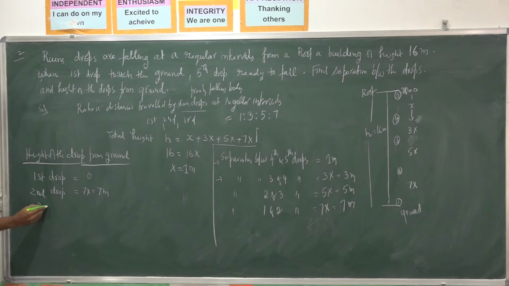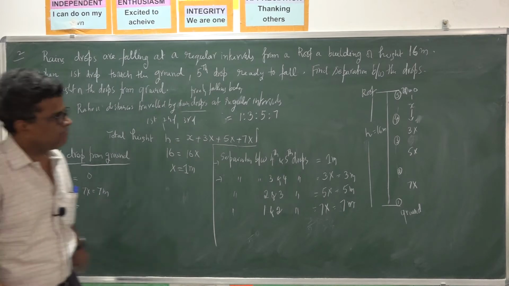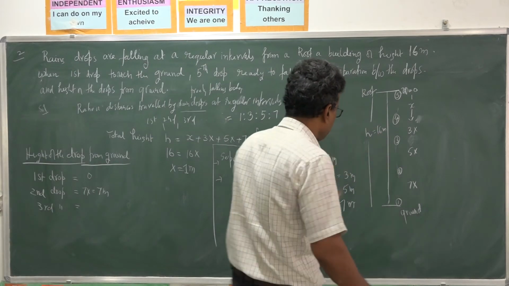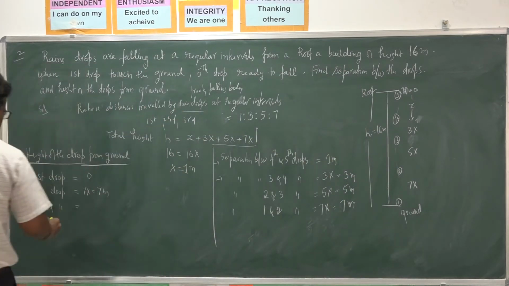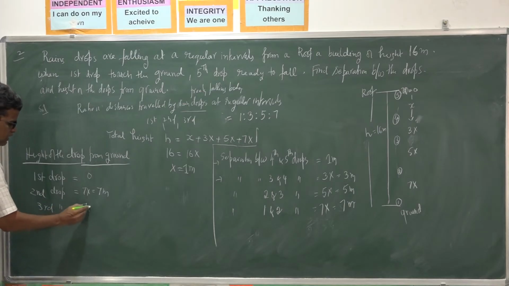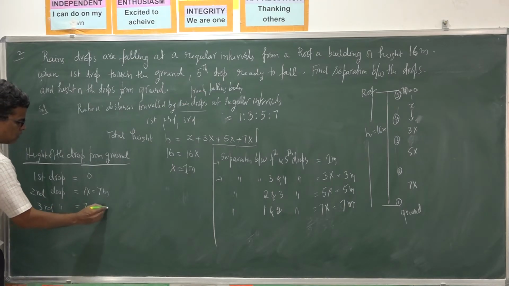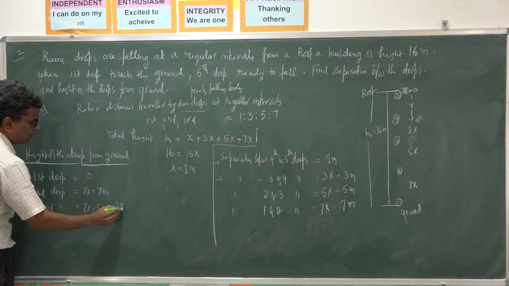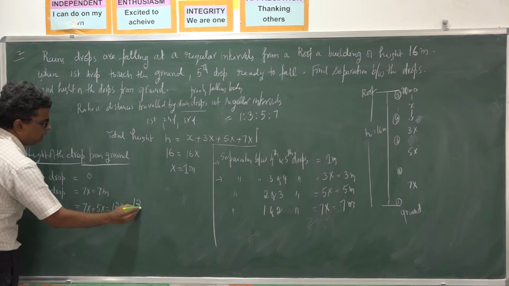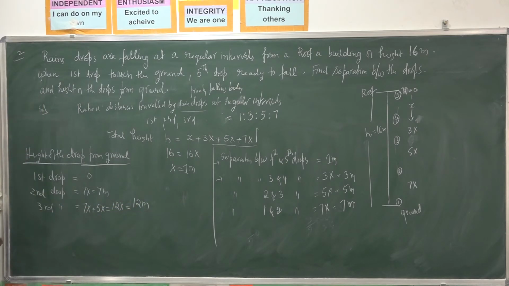The third drop, similarly, is at what height? You have to add 7x plus 5x, so you will get 12x. That is 12 meters, since x is 1 meter.